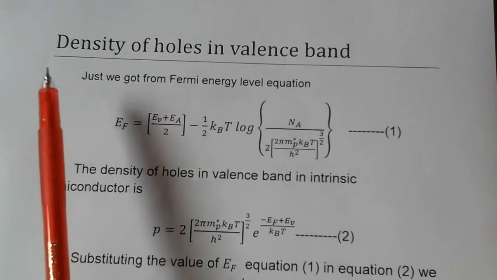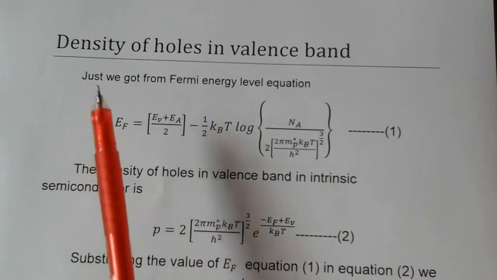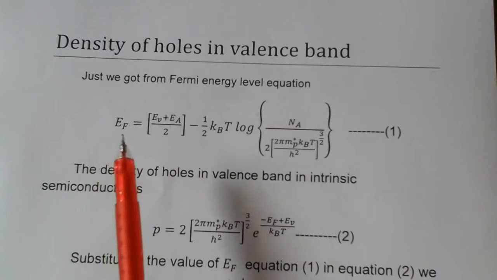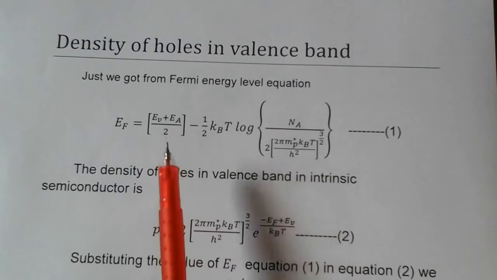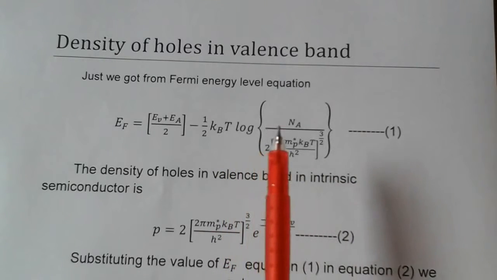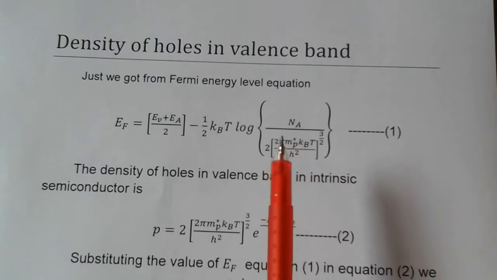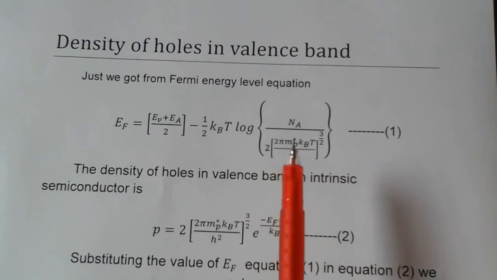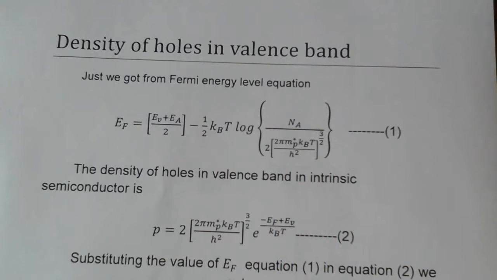Now we are discussing density of holes in valency band. We have derived the Fermi energy level equation: EF is equal to EV plus EA by 2 minus 1 by 2 kBT log of NA, the number of acceptor energy levels, by 2 into (2π mp* kBT by h²) whole power 3 by 2.